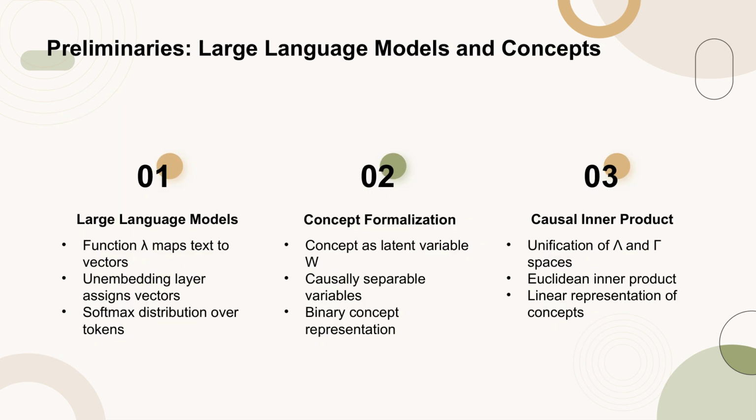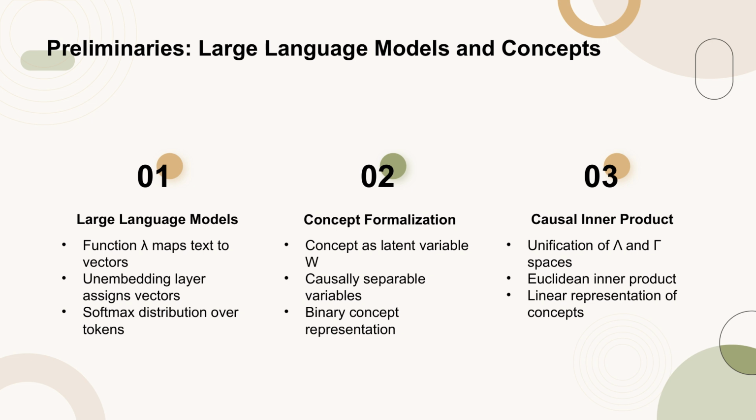In this section, we introduce the foundational concepts necessary for understanding large language models, LLMs. An LLM is composed of a function lambda that transforms input text into vectors in a representation space Λ, and an unembedding layer that maps tokens to vectors in an unembedding space Γ. These components together define a sampling distribution over tokens using the softmax function. We also formalize a concept as a latent variable W that influences the model's output, emphasizing its role in affecting the output. Additionally, we discuss the concept of causal separability, where two variables can be manipulated independently.